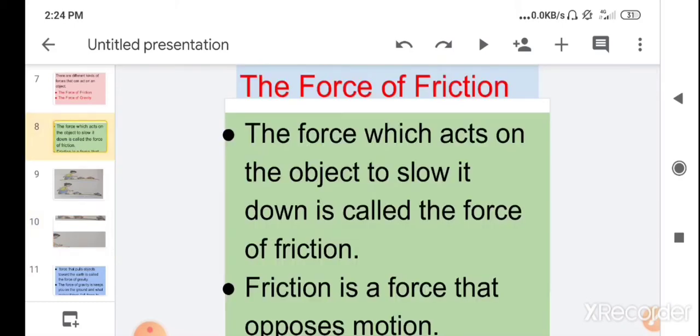This happens because of friction. Friction is the force which acts on an object to slow it down. It's called friction, or the force of friction.